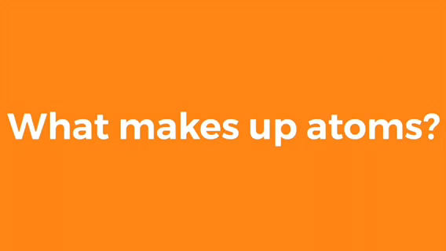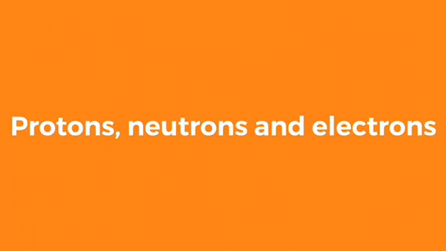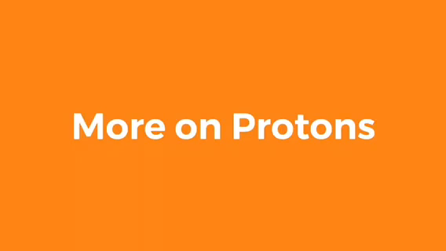So, what makes up atoms? Are there any other small particles that make up atoms? Yes, subatomic particles make up atoms, and they are protons, neutrons, and electrons. Protons are particles with a positive charge, and they weigh 1 dalton. A dalton is a unit measure of mass for small particles like subatomic particles. Protons make up the core of an atom, which is called the nucleus, along with neutrons.